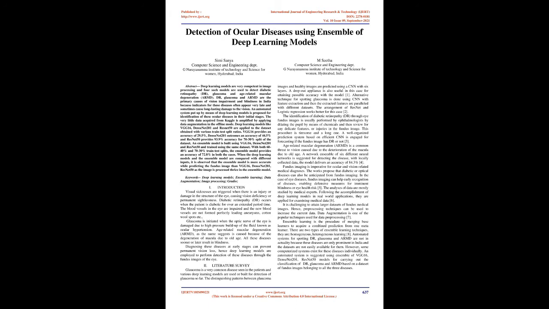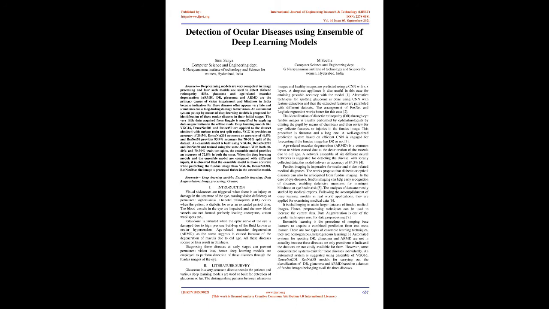Diagnosing these diseases at early stages can prevent permanent vision loss, hence deep learning models are employed to perform detection of these diseases through the fundus images of the eye. Literature survey. Glaucoma is a very common disease seen in patients, and various deep learning models have been built for detection of glaucoma so far.